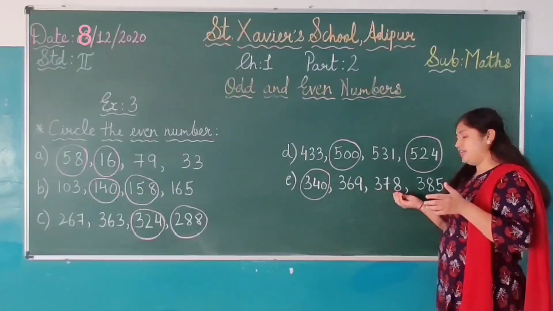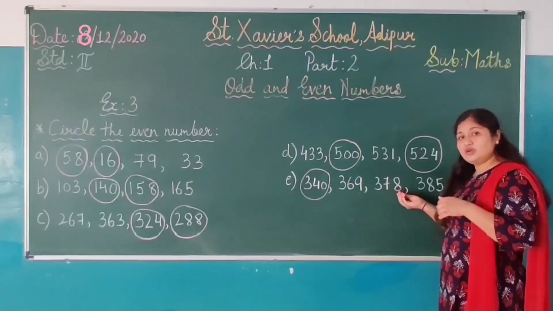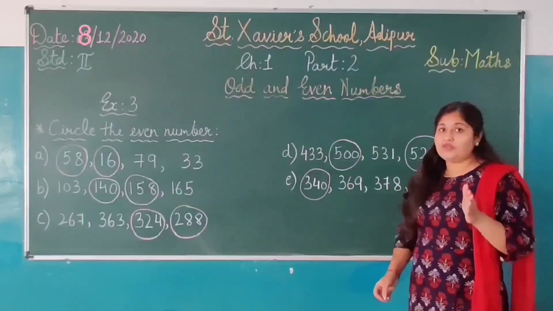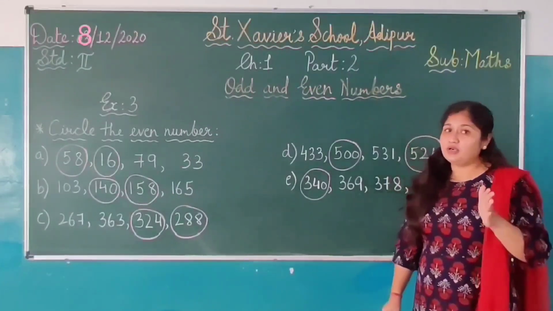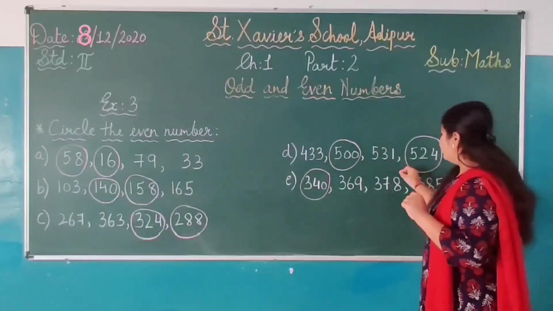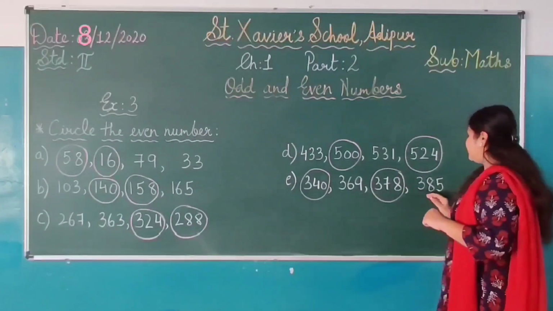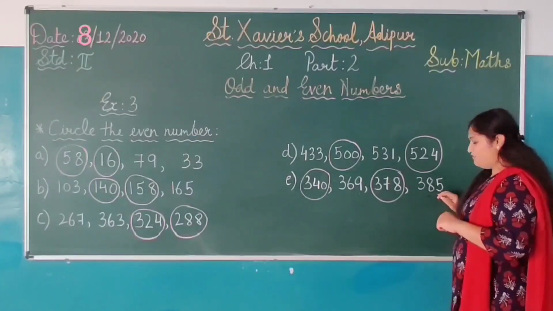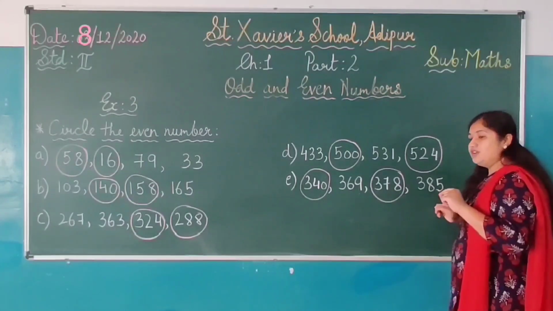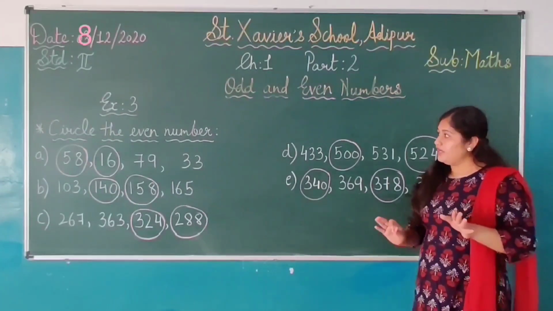Then 378, right? 378. So here, which number is on the ones place? Yes, 8. 8 is on the ones place. So 8 is an even number. So indirectly, जो पूरा number है 378 will be the even number here, right? Then 385. 385. So 5 is on the ones place. कौन सा number है? 5. Here 5 is an odd number. So 385 is an odd number, right?